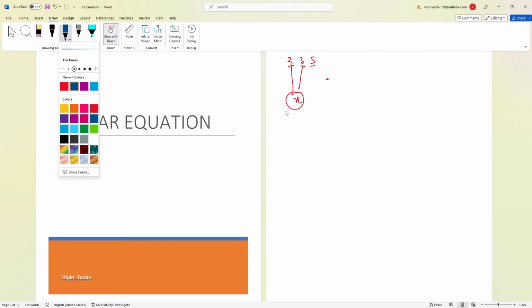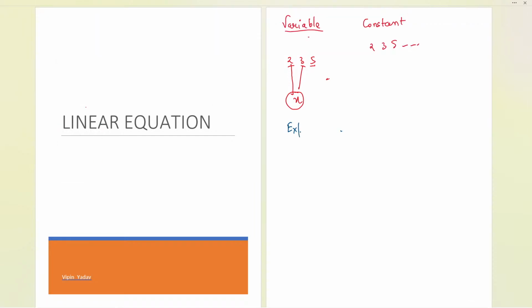Now, let me tell you first that suppose I want to write an expression. Expression means we are going to express something. What do we want to express? Suppose we purchased Bondwell chocolates at 100 rupees, two in number. Similarly, we also purchase Dairy Milk Silk chocolate, 3 in number, but we don't know the price of both of them.